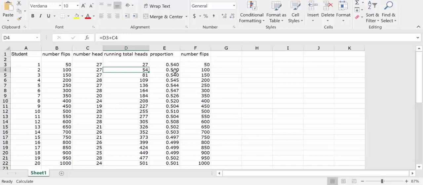Then for the proportions, I took the running total and divided it by the number of flips. So I generated some data where I have the proportions, and I set it up with another column of number of flips so I can make my graph, which I'm going to show you now.